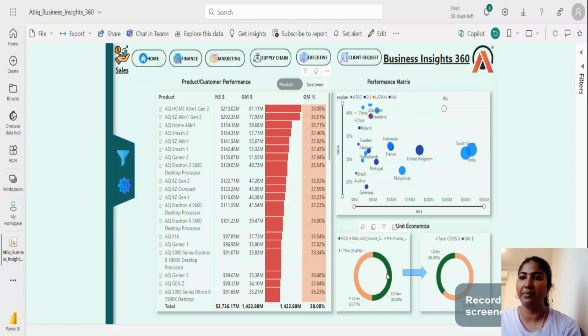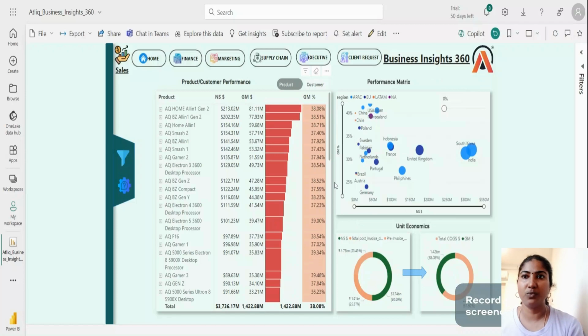Okay, so from this economics, we can understand that we need to negotiate the deduction percentage with the customers. We are giving 50% as deductions, which is too high, so our net sales is lower. So we need to address this to the management, and also we need to reduce this COGS. It is around 61%, which is very high. So if we reduce the COGS, it can ultimately increase the gross margin percentage.